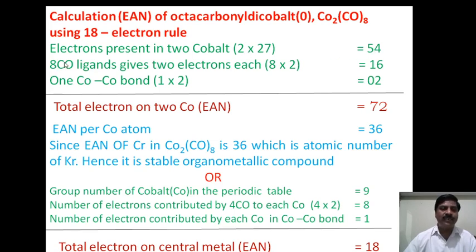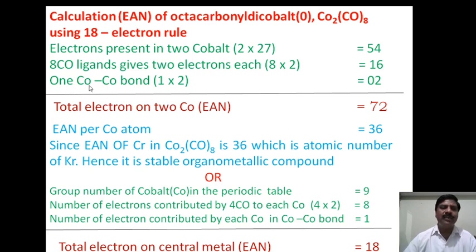And here 8 carbonyl groups are there, that is 8 carbon monoxides. Each carbonyl group donates a pair of electrons, that is 2 electrons. Therefore 2 into 8 we get 16.